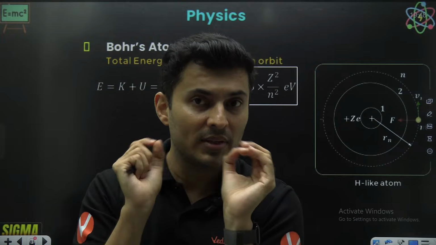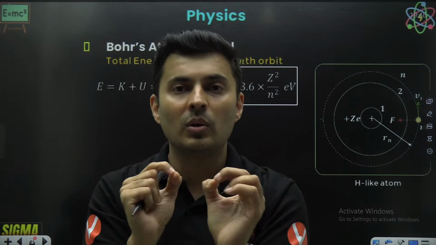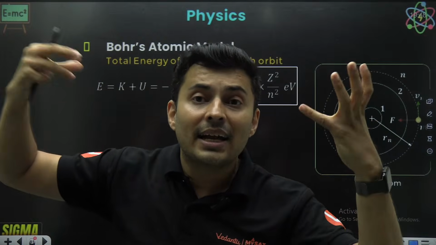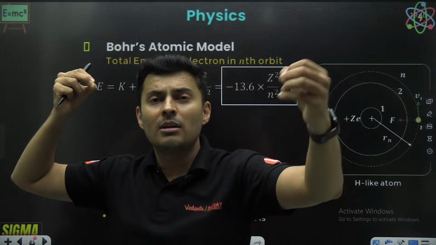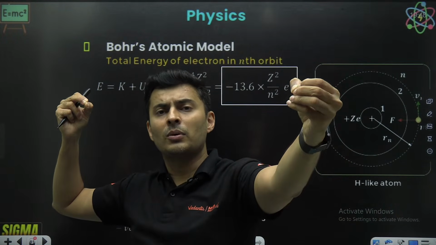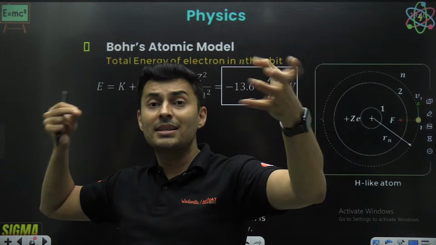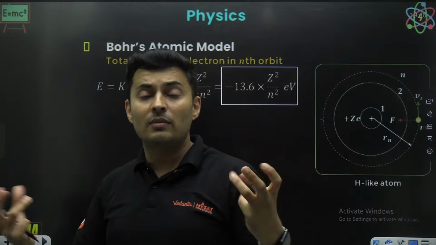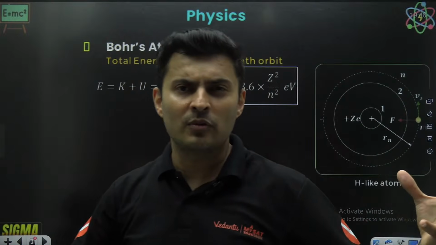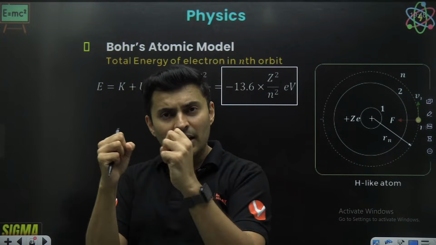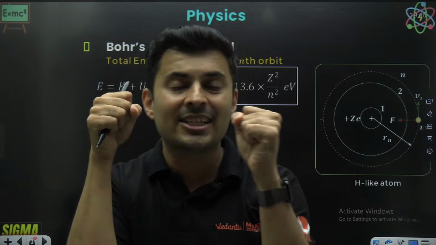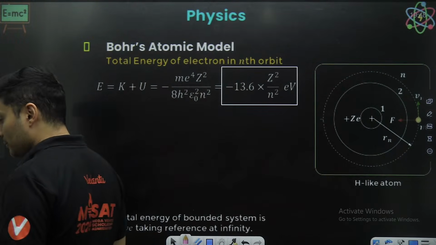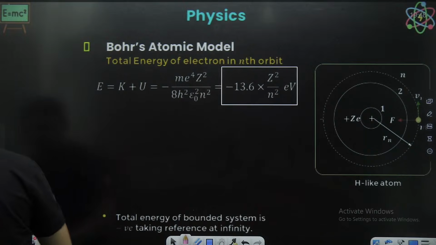If it had positive energy, it is not bound, it is free, because it has more than it would have at infinity. Only when the energy is negative is the electron bound to the nucleus. That is why negative.